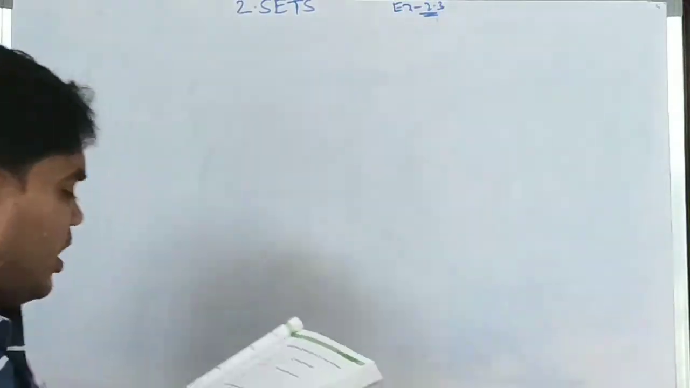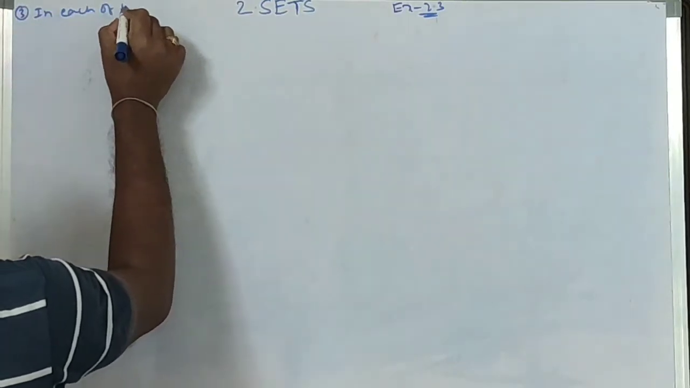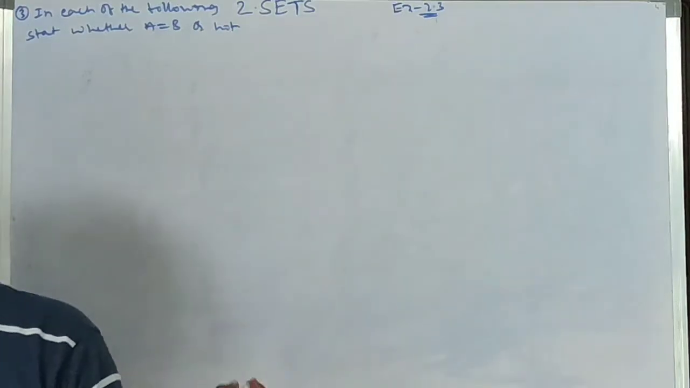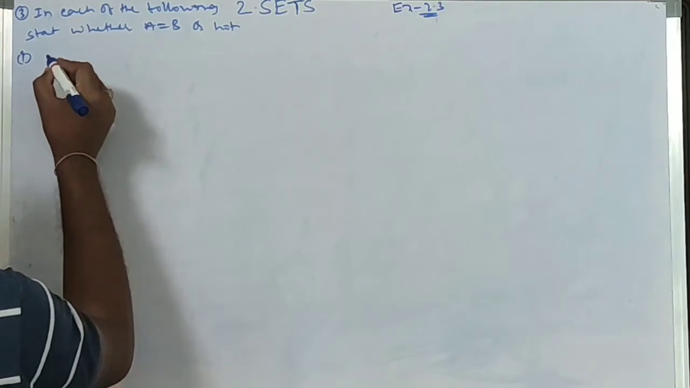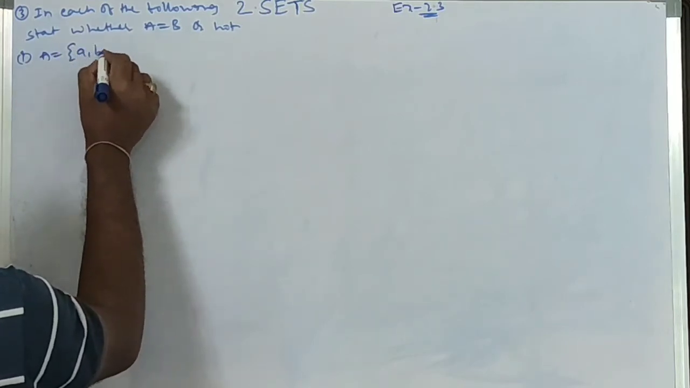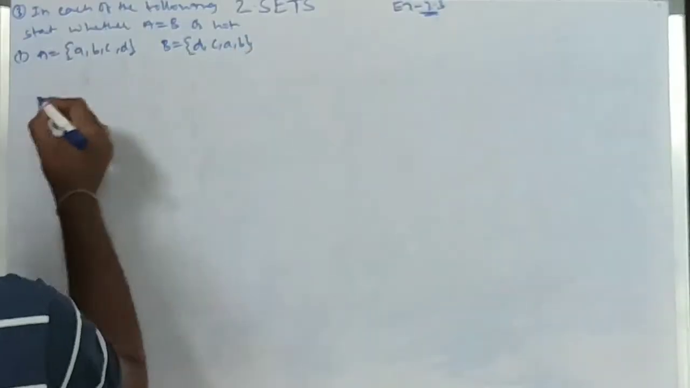Third question. In each of the following, state whether A equal to B or not. First, A equal to {a, b, c, d}, B equal to {d, c, a, b}.